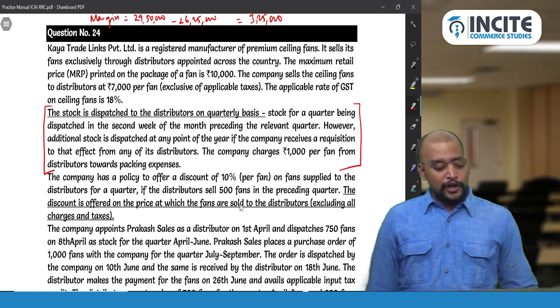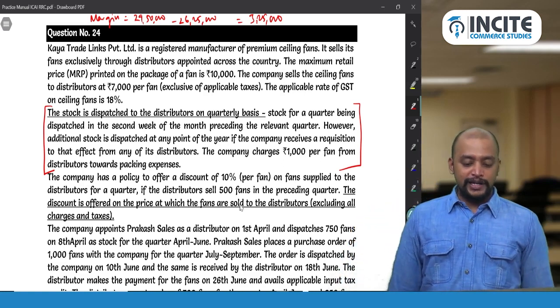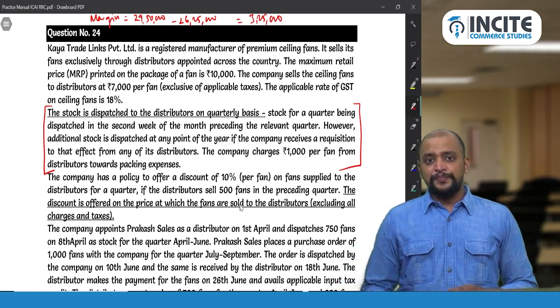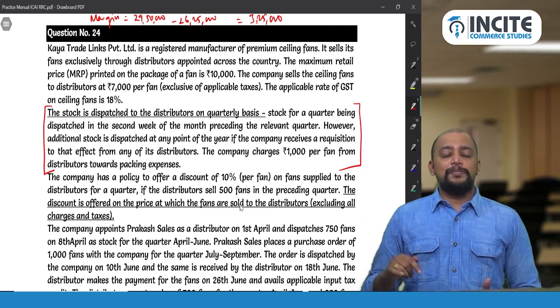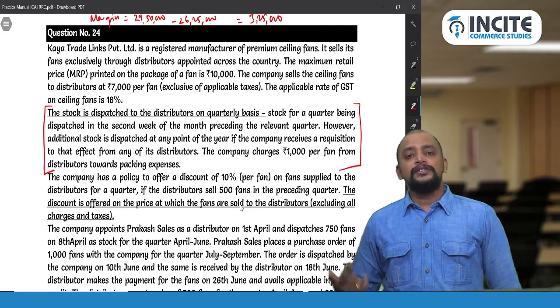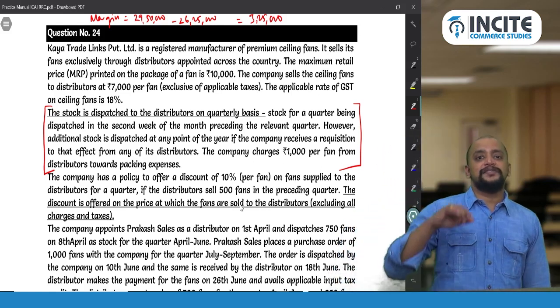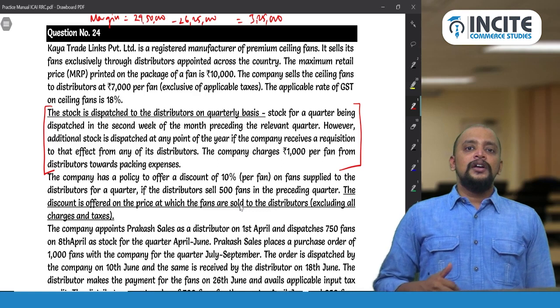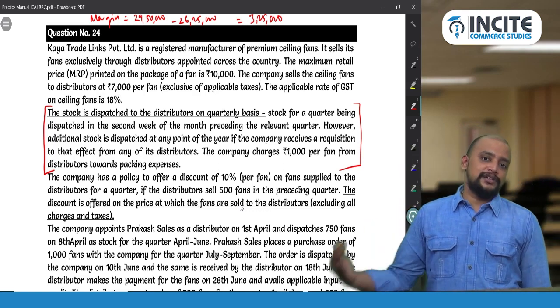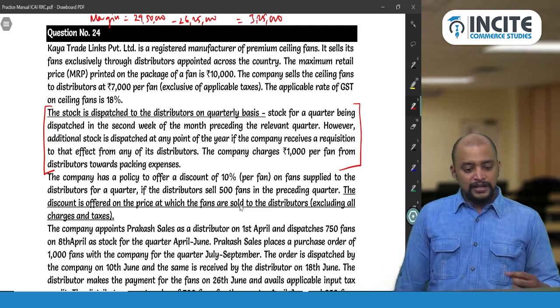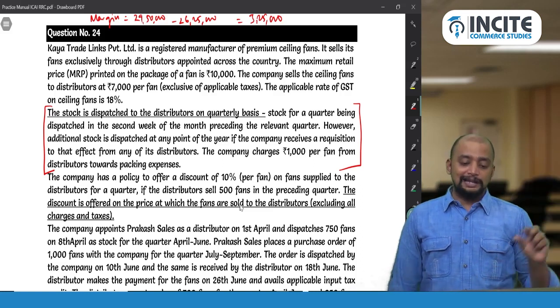So in case of the normal valuation, what we need to do is, first we will take the price. What is the price? 7,000 rupees plus discount plus packing charges 1,000 rupees. So the 1,000 rupees to be included in terms of section 15 subsection 2 clause C. So incidental expenses which is charged by the supplier to the recipient, so the 1,000 rupees will be added. So 7,000 rupees plus 1,000 rupees, 8,000 rupees.